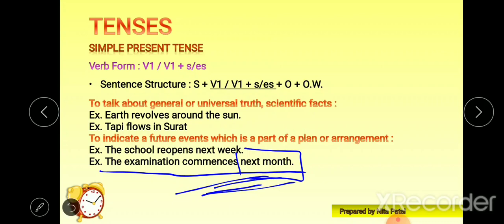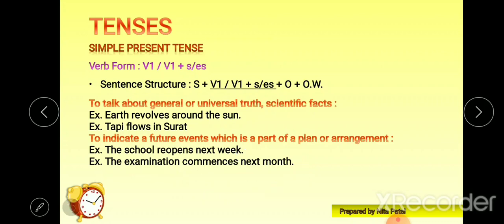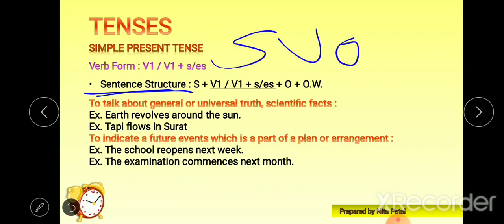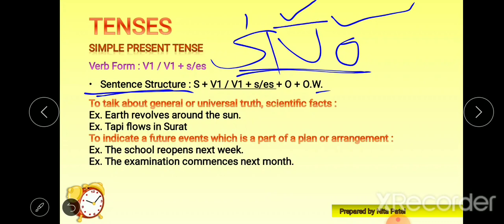Now one more thing that you have to focus on, that is the sentence structure. Basically any simple sentence in the English language has an SVO pattern. S that is subject, V that is verb, O that means object, and if other words are there then you can also use them. So the SVO pattern is there. Now in tenses, what we have to look at, that is only the verb.